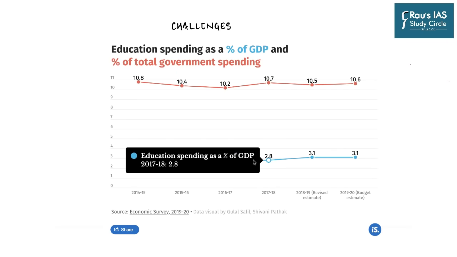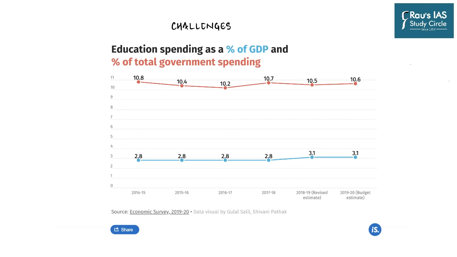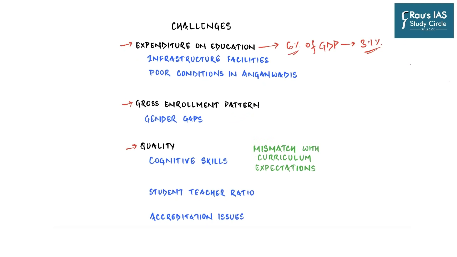And it's not like it has started to increase. If you look at the pattern in the last 1 decade or 2 decades, it's almost static, increasing by maybe 0.1 or 0.2% every year. And you should note that this is the total amount of expenditure on the education sector and not just on primary, because apart from primary education, we have higher education as well.